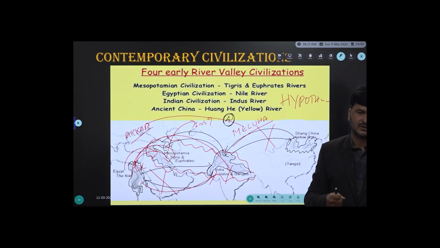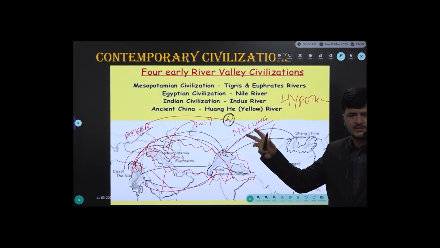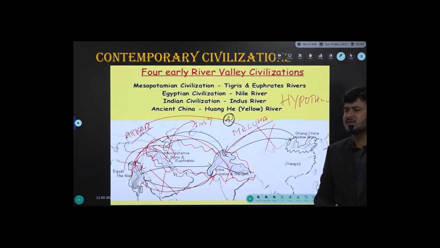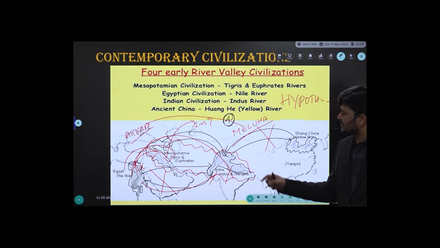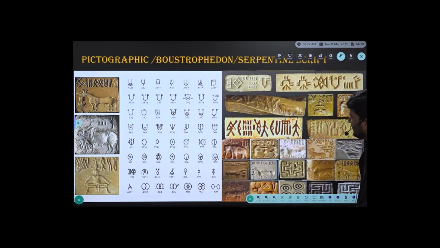XYZ scholars. Whatever the hypothesis we were learning, we found a lot of debates and discussions. That is another story, right? So the 4 early river valley civilizations are the contemporary civilizations we are concerned with.